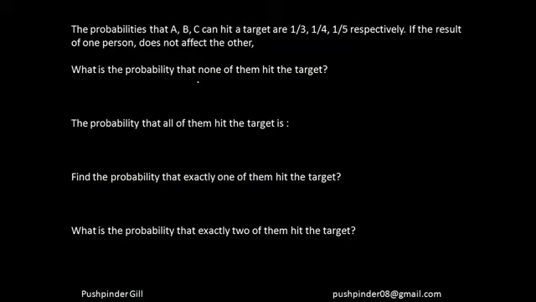So what is the probability that none of them hits the target? That should be the multiplication of the probability that A does not hit the target, B does not hit the target, and C does not hit the target. If A hits the target, the probability is 1 by 3. The probability of A not hitting the target is this, B not hitting the target is this, and C not hitting the target is this.